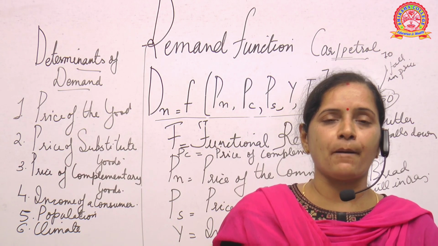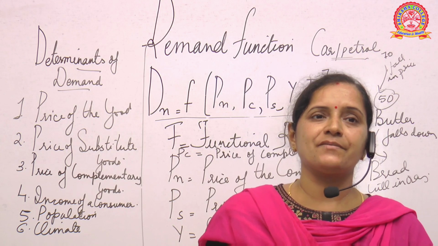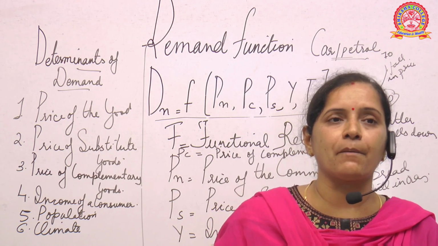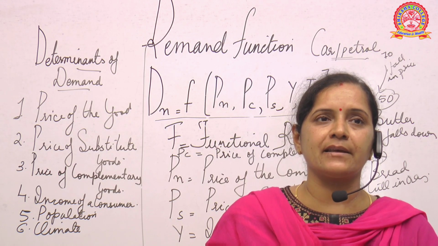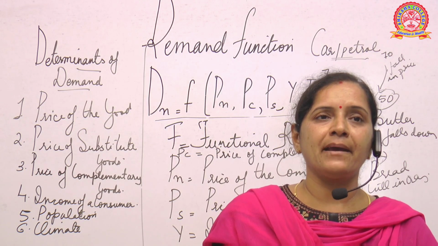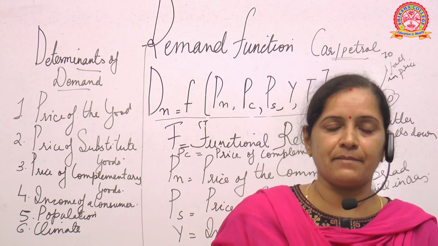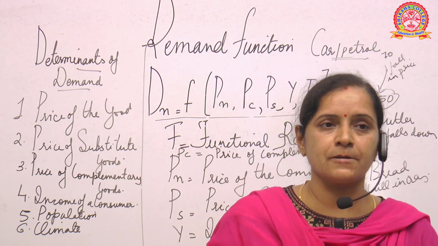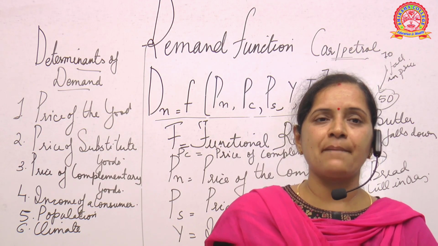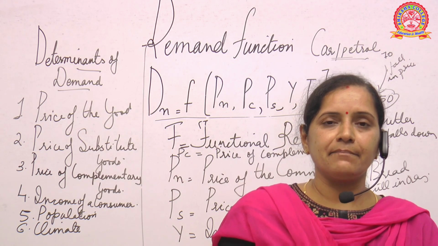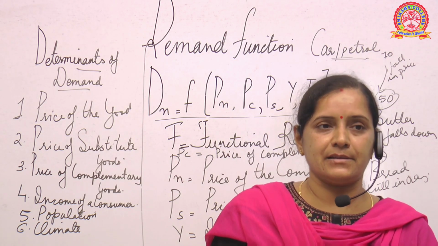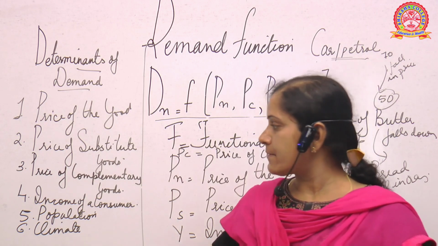Okay, suppose the population of a particular place is very high, a thickly populated area, and many people are there, बहुत सारे लोग रहते हैं, तो क्या होगा, वहाँ पे डिमांड ज़्यादा रहेगा because people need those products. On the other hand, जहाँ पे population बहुत कम है, very thin population, then the demand will be very less. Okay.